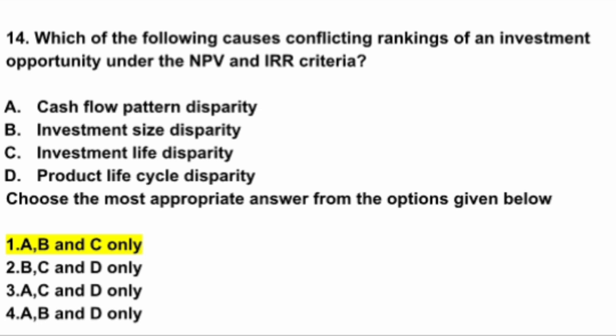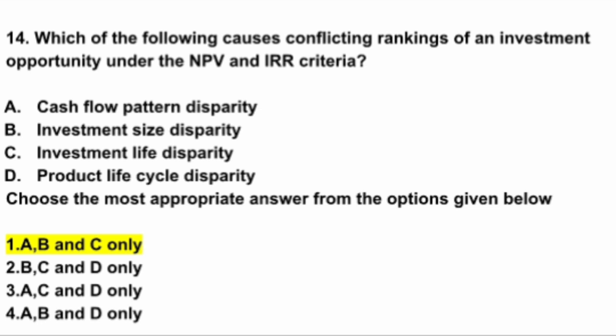And the next question: which of the following causes conflicting rankings of an investment opportunity under the NPV and IRR criteria? The options are cash flow pattern disparity, investment size disparity, investment life disparity, and product life cycle disparity.